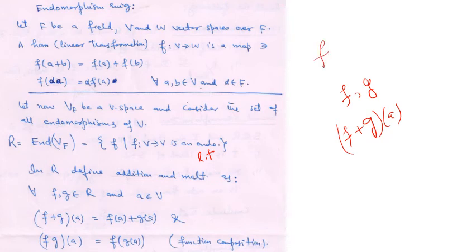Suppose f is a map from a set A to B, g is a map from A to B, then f plus g will be defined via the action of f and g on elements of A. So here also we define (f plus g)(a) equal to f(a) plus g(a), and (fg)(a) equal to f(g(a)). That is function composition, for all a in V.